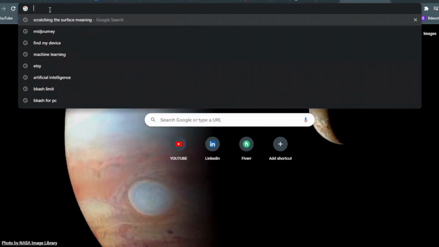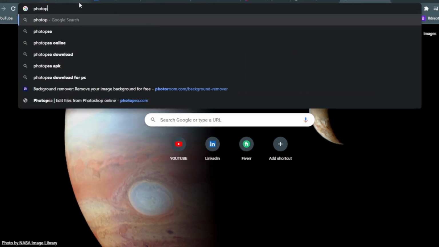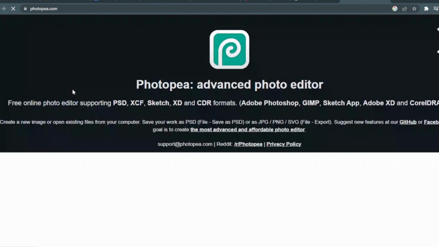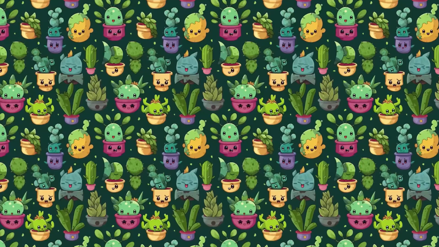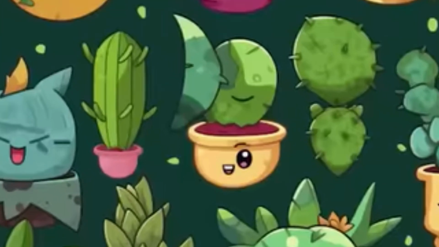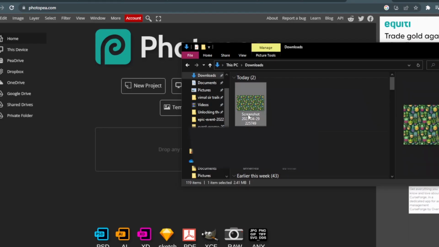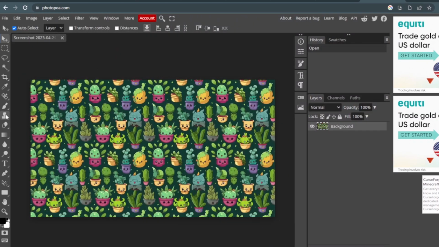Now, the last thing that you might want to know if you're planning on giving this a shot is how to fix any graphical errors that Midjourney usually creates. To do this, we've opened up a free website called Photopea, which is a free Photoshop alternative online. We've got an example pattern with a mistake here, so we'll show you how to fix it. We'll just drag the image in, and then on the left side of the screen, we want to pick the spot healing tool.